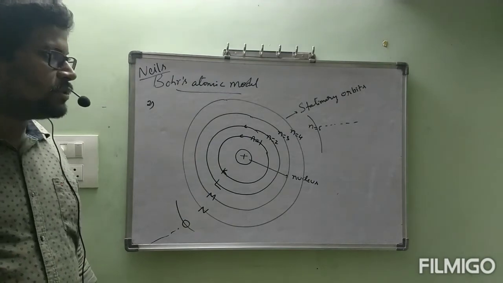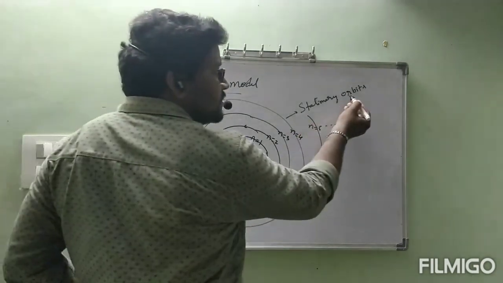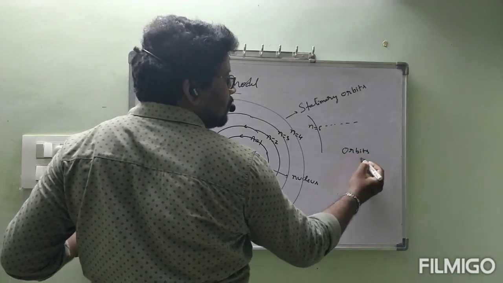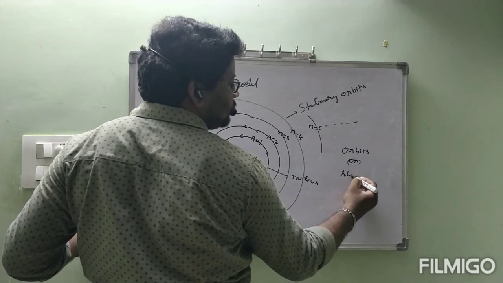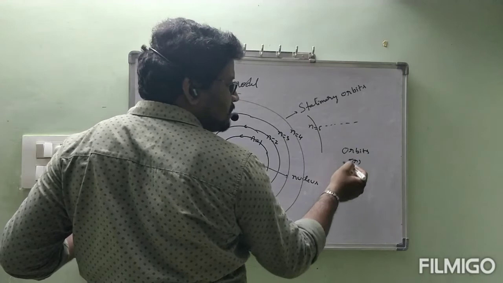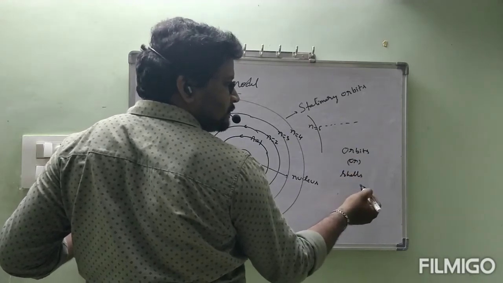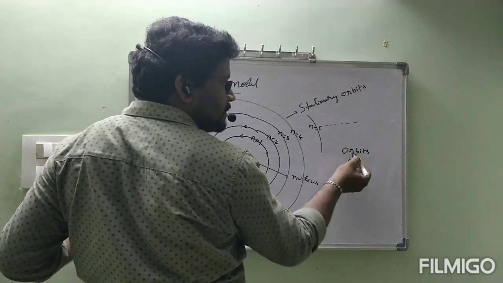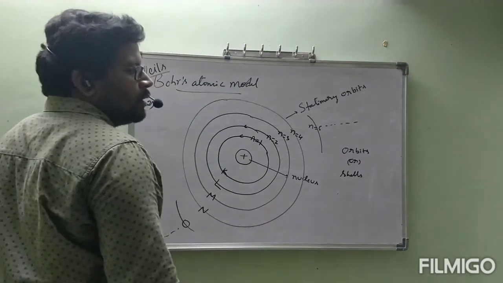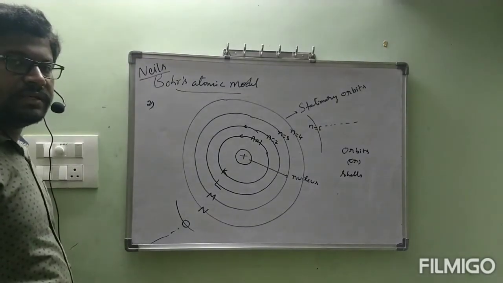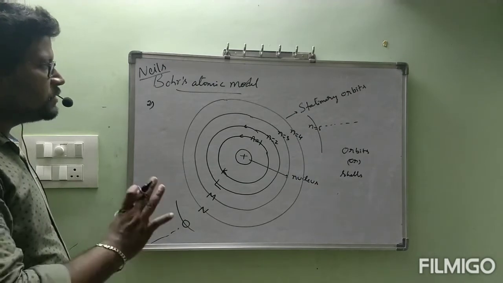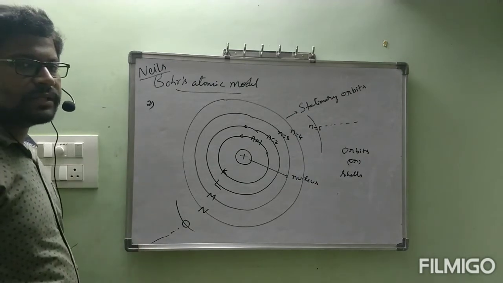Okay? Here one more thing I would like to add. These orbits are called shells. Orbits or shells. Then stationary orbits are stationary shells. Orbits are also called shells. Stationary orbits are stationary shells. Both are same only. This is about the second point. Are you clear about the second point?